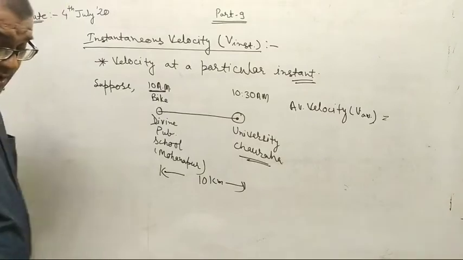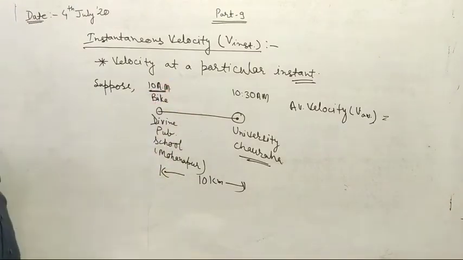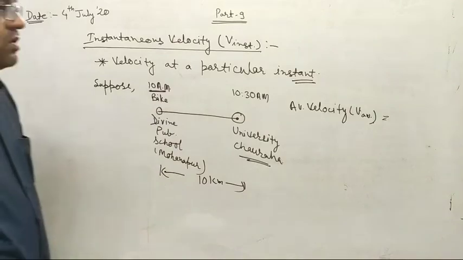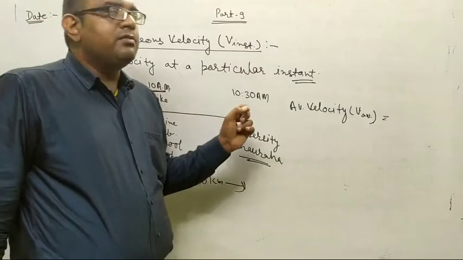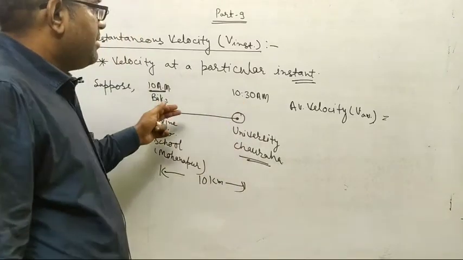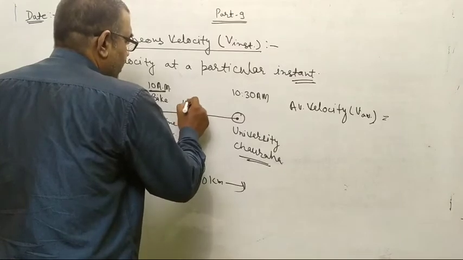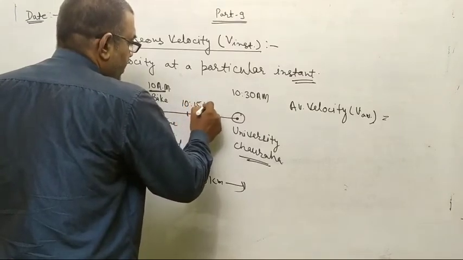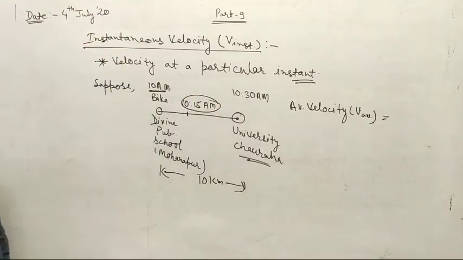But if, in the same scenario, I ask what is your velocity at a particular instant of time, suppose at 10:15 am, what is your velocity at 10:15 am?